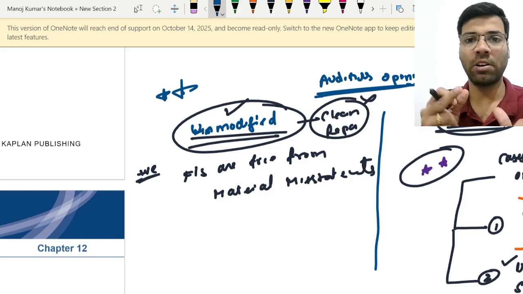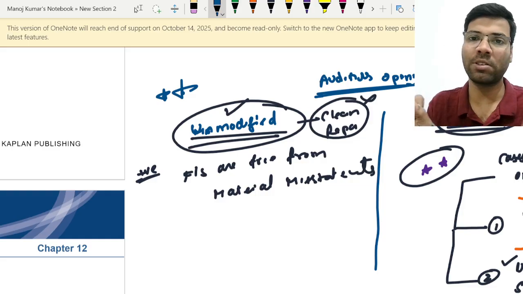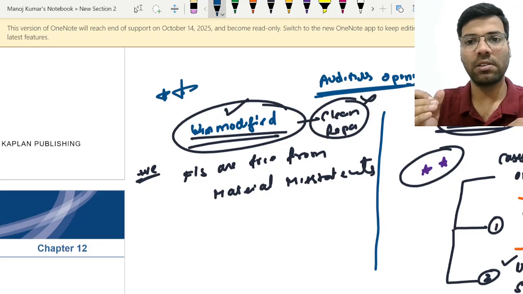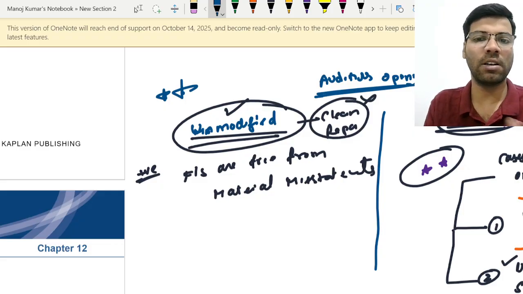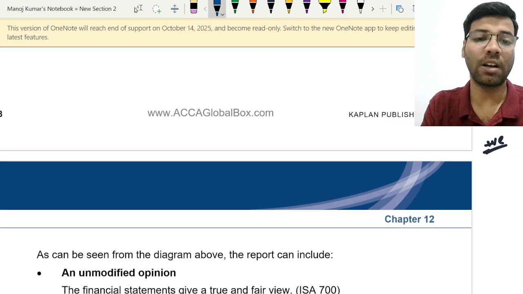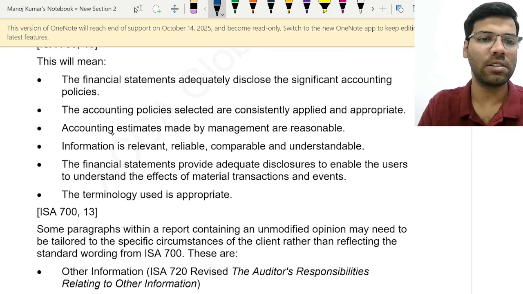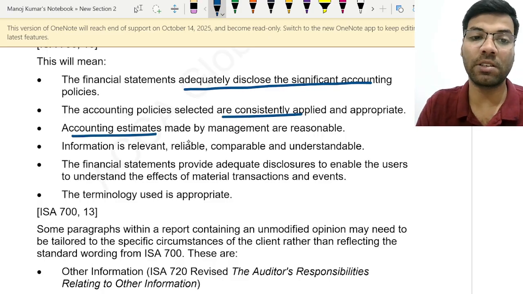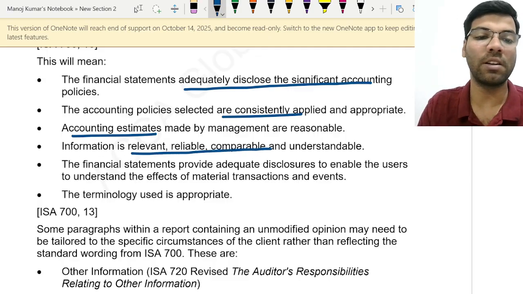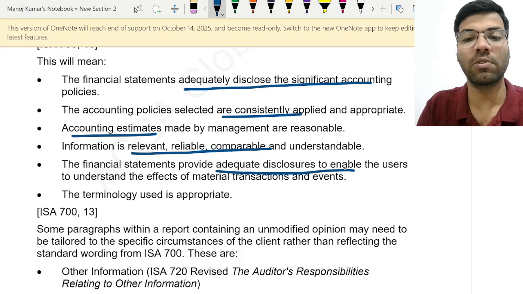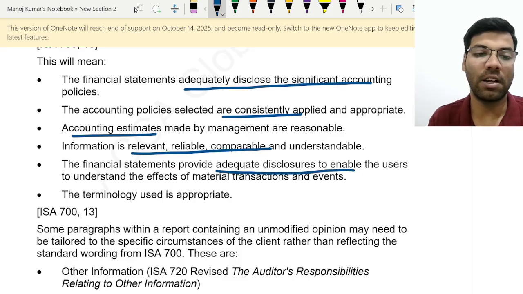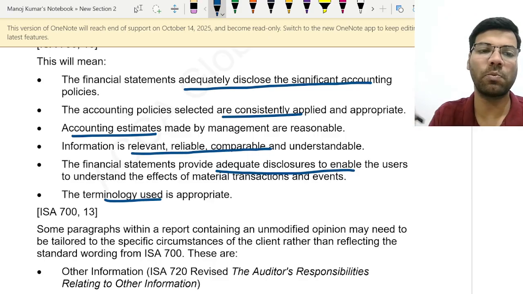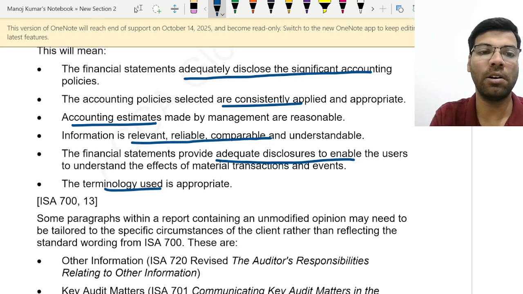All assets have been recorded, all liabilities have been recorded, there are no omissions, and the framework is in accordance with the laws and regulations of the country. Financial statements are adequate, disclose the significant accounting policies selected, which are applied consistently; accounting estimates made by management are reasonable; information is relevant, reliable, comparable and understandable; financial statements provide adequate disclosures to enable users' understanding; and the terminology used is appropriate. So you should compulsorily remember these points and reproduce them in the exam.